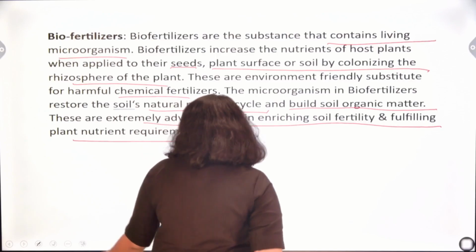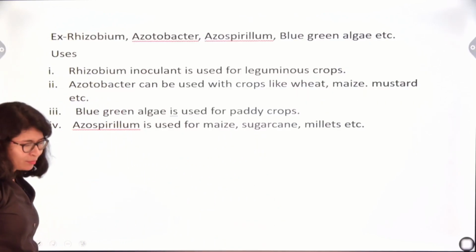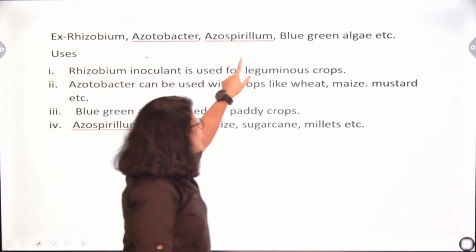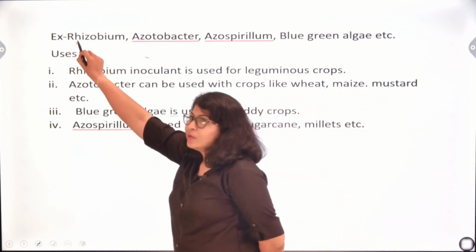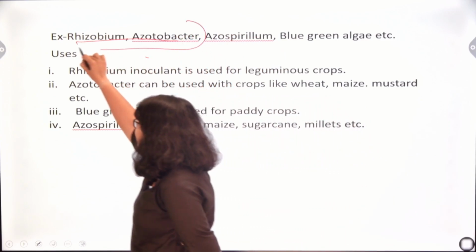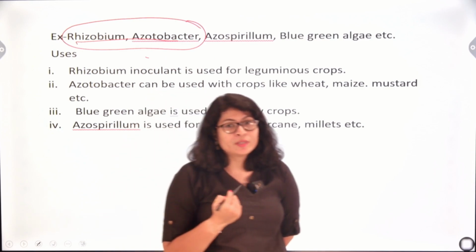Now, examples of biofertilizers are rhizobium, azotobacter, azospirillum, blue green algae, etc. These are very important. Rhizobium and Azotobacter are basically the organisms present in the root nodules of leguminous plants.